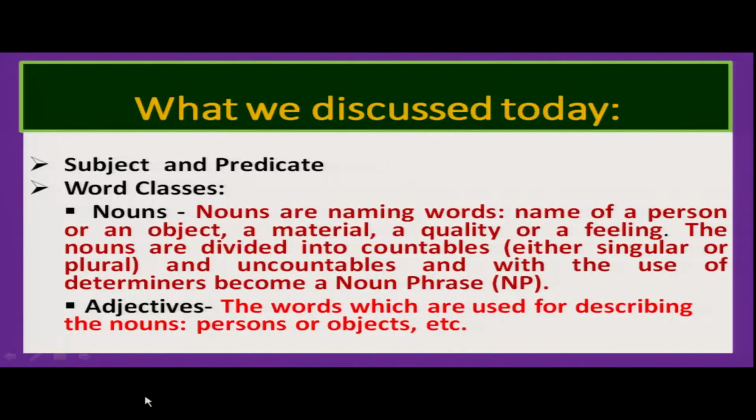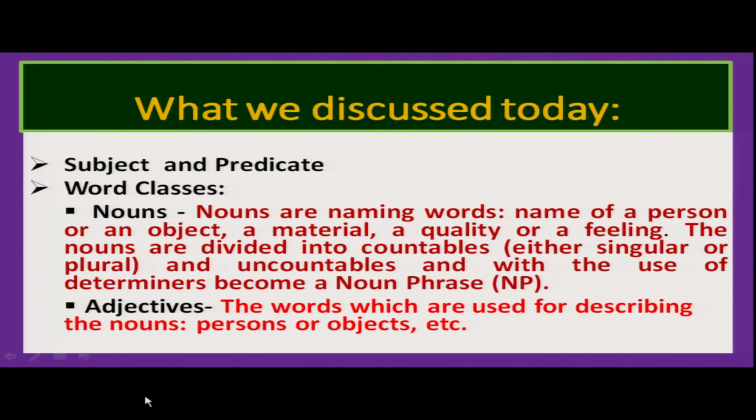Some words are nouns, some are pronouns, some are verbs, some are adjectives, some are adverbs, some are prepositions, some are interjections or conjunctions, and we discussed today nouns and adjectives.